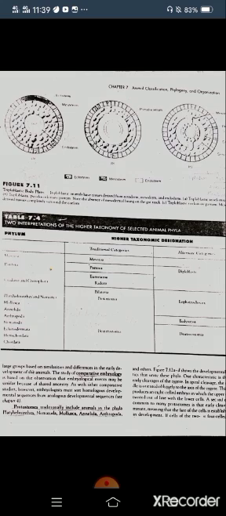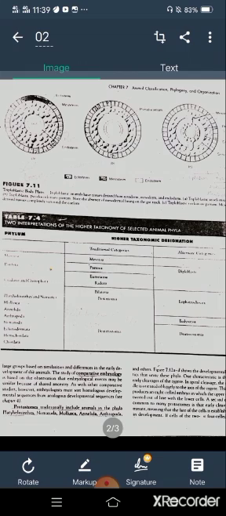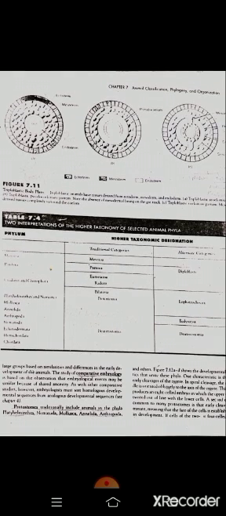Parazoa is a group of animals comprised of cells that do not work together in a coordinated manner and are not organized into tissues: phylum Porifera, the sponges. Eumetazoa are the animals that are multicellular, in which cells are organized into tissues, organs, and organ systems. Now, students, we are discussing the main important topic, the protostomes and the deuterostomes, and the differences between them. This is a very important topic from the examination point of view.